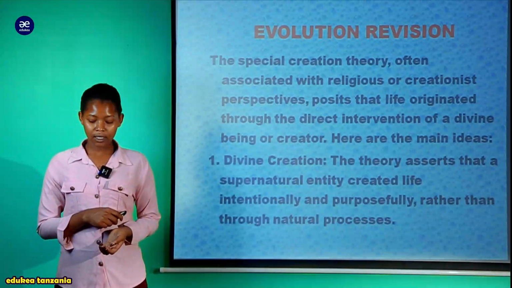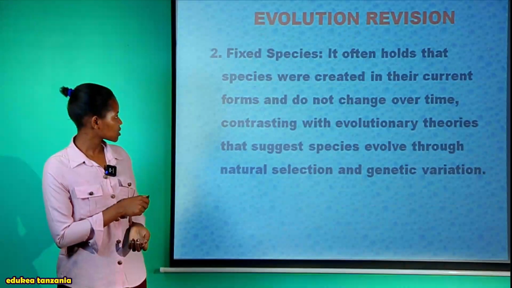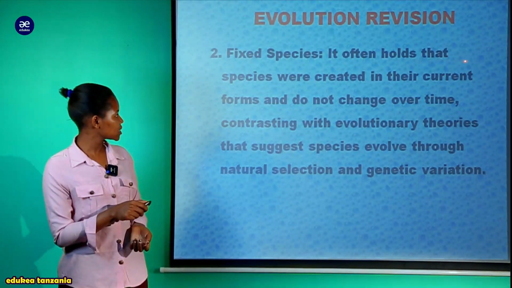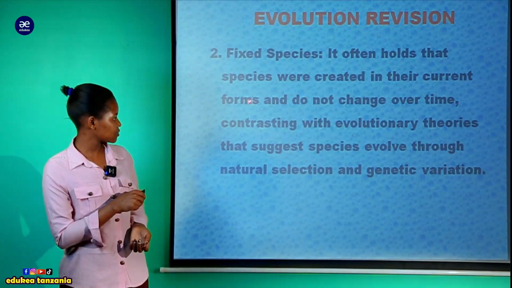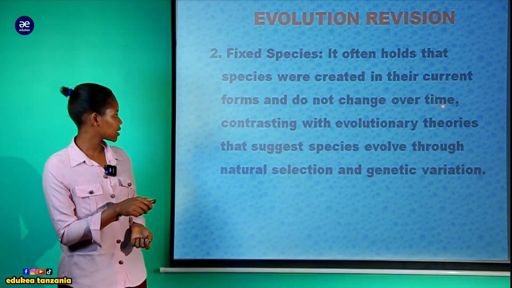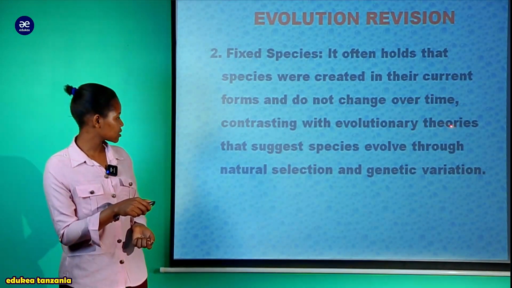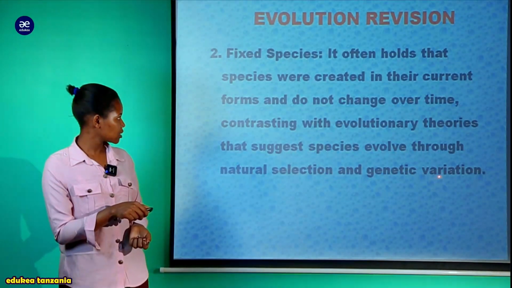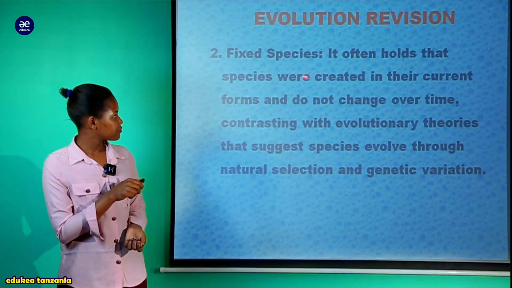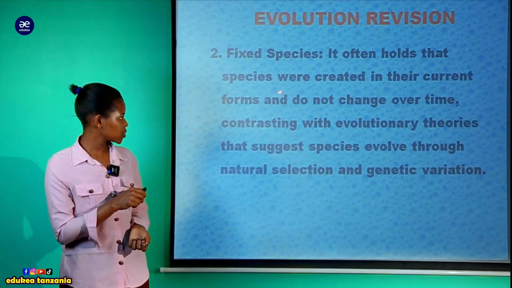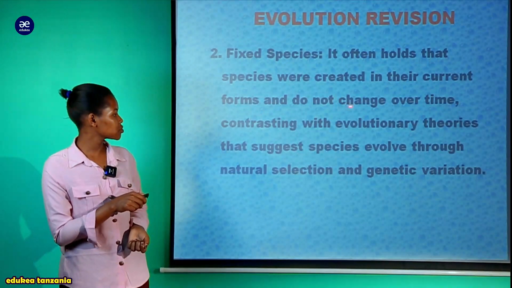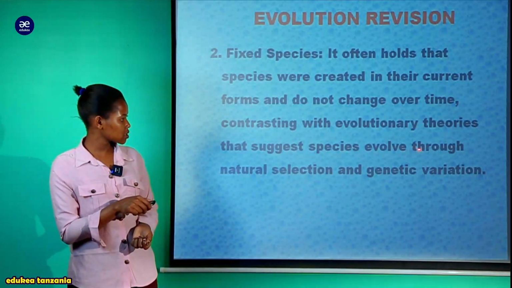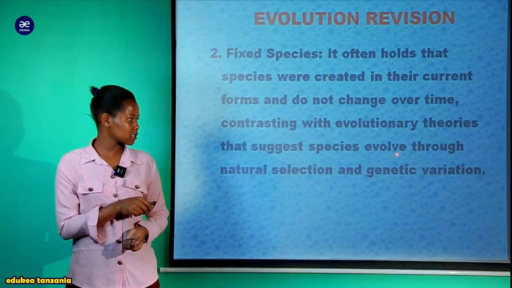And now let's take a look at another idea. You can see fixed species. On this idea, it often holds that species were created in their current forms and do not change over time, contrasting with evolutionary theories that suggest species evolve through natural selection and genetic variation.